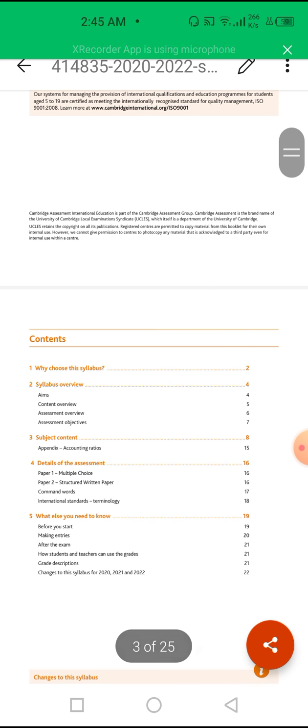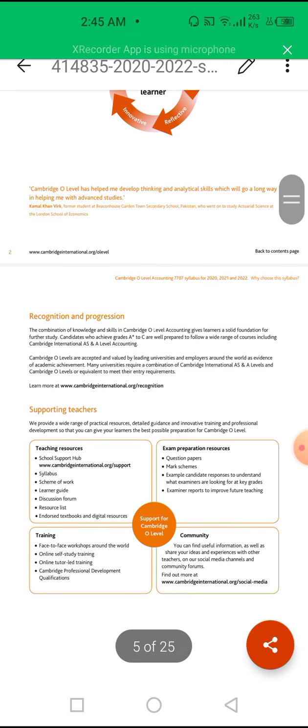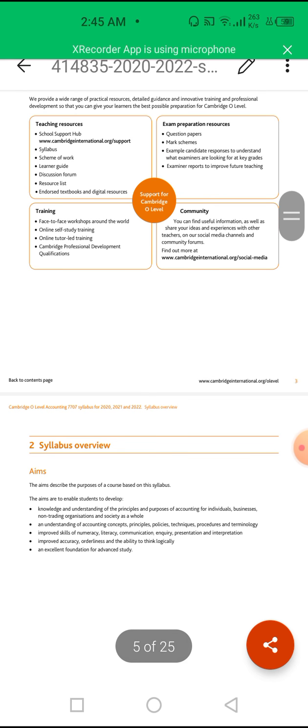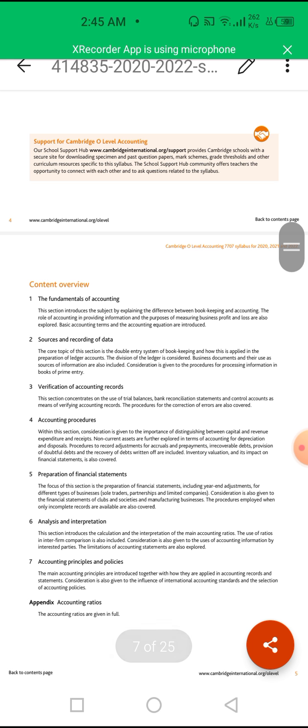Over here we have to do two papers, paper 1 and paper 2. Paper 1 will consist of MCQs and paper 2 will consist of structured questions. If we move on to the content, first of all, the fundamentals of accounting, the basics, definitions, and some of the treatments of different accounts, sources of recording of the data, and then the verification of accounting records, accounting procedures, preparation of financial statements, then analysis and interpretation.